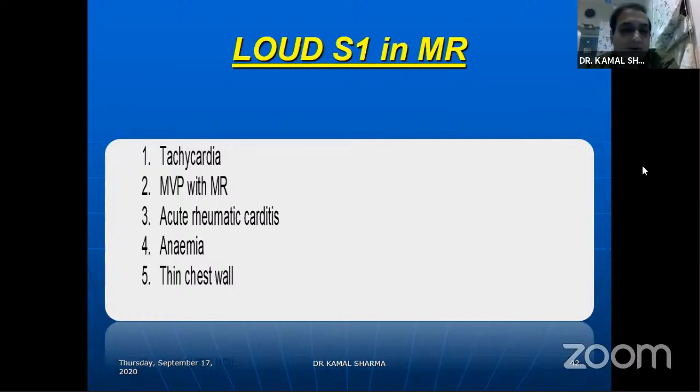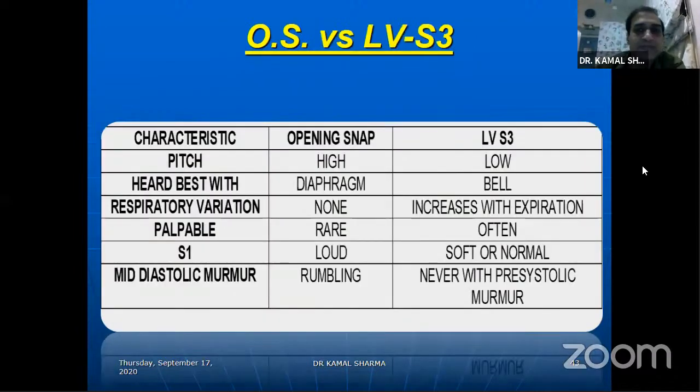Also, once the patient has got acute rheumatic carditis, the first manifestation may be the presence of a loud S1 because of valvitis itself. Anemia and thyrotoxicosis are the other causes where you can still get a loud S1 in MR. Often you're asked, how do you differentiate opening snap from LV S3?